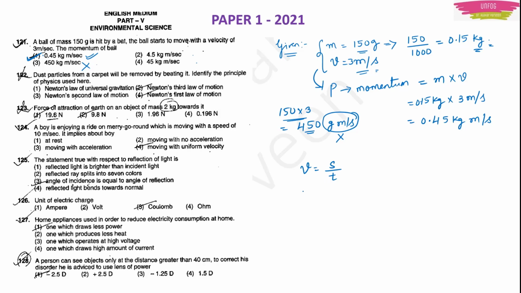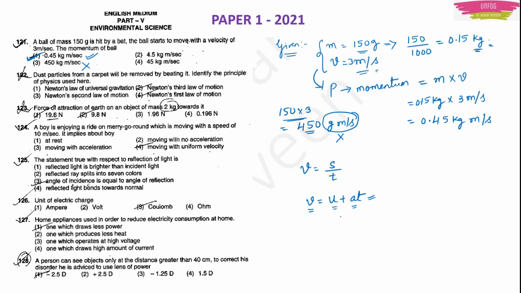This is one simple formula. Or there is the equation of motion. There are actually three equations of motion, among which one is the simple one. v is equal to u plus at, where u is the initial velocity of the body, v is the final velocity of the body, a is the acceleration of the body, and t is the time taken for the body to travel. So they may ask you this type of question, wherein you have to use v is equal